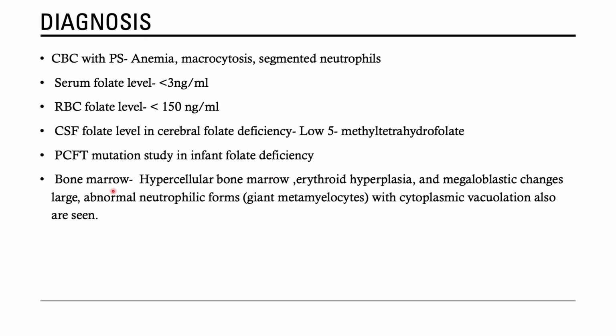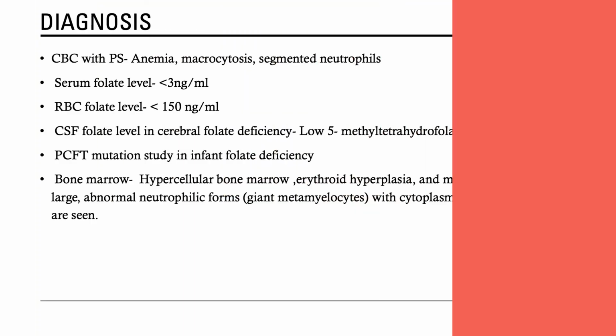The bone marrow in folic acid deficiency will be hypercellular, with erythroid hyperplasia, megaloblastic changes, large abnormal neutrophilic forms like giant metamyelocytes with cytoplasmic vacuolation.